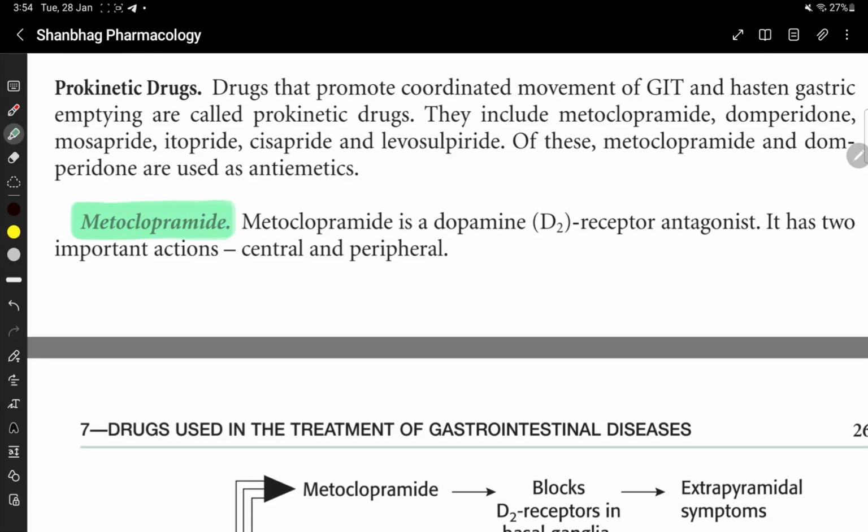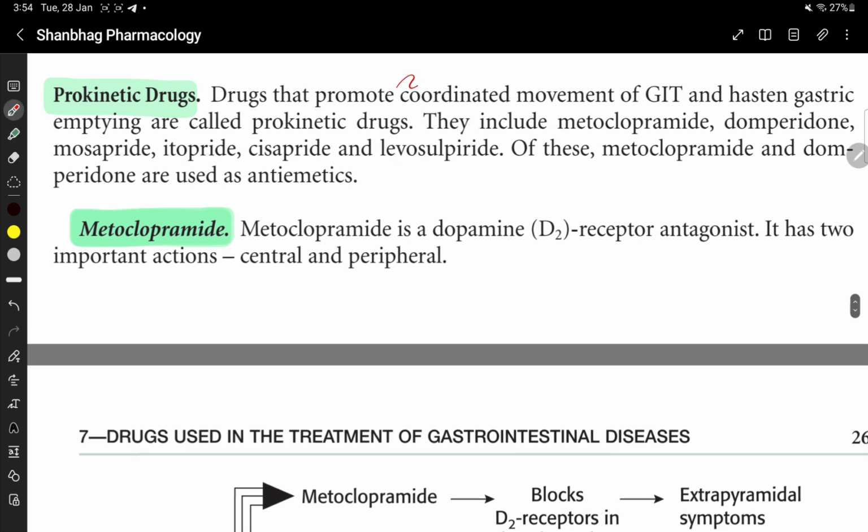Metoclopramide. Metoclopramide is a prokinetic drug. Prokinetic drugs are the drugs that promote coordinated movement of the GIT and hasten gastric emptying. These include metoclopramide, domperidone, mosapride, itopride, cisapride and levosulpiride.